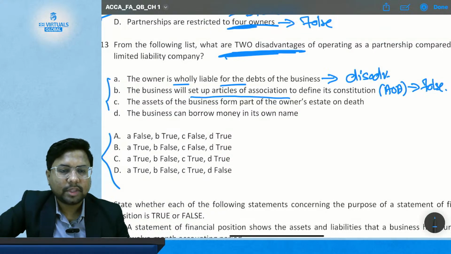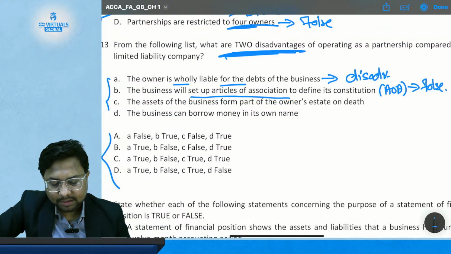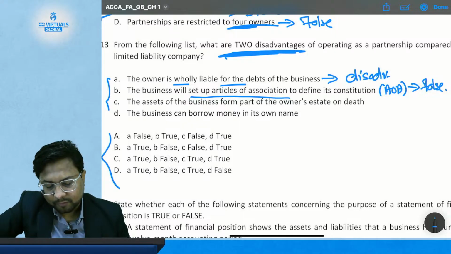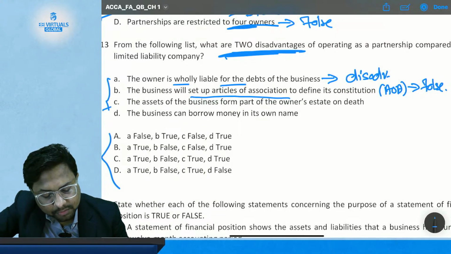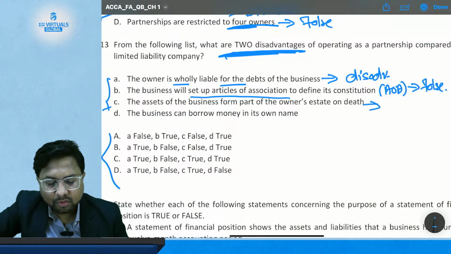Then statement C: the assets of the business form part of the owner's estate on death. What is this statement saying?